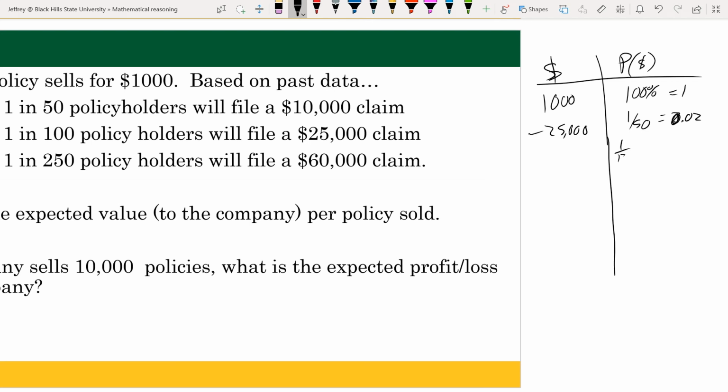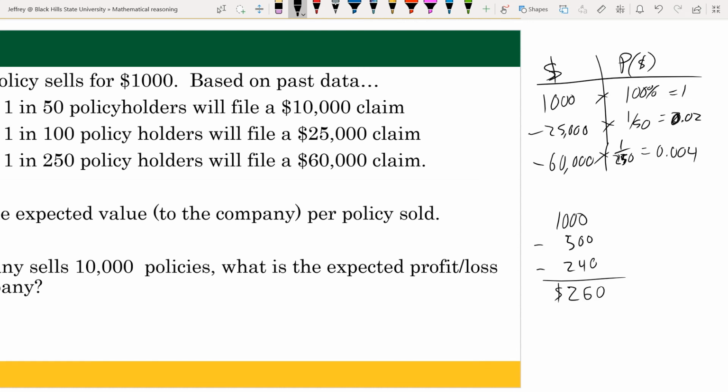And 1 in 250 chance, the company will end up paying $60,000. So 1 out of 250 is 0.004. So multiplying those together, and we end up with the following.